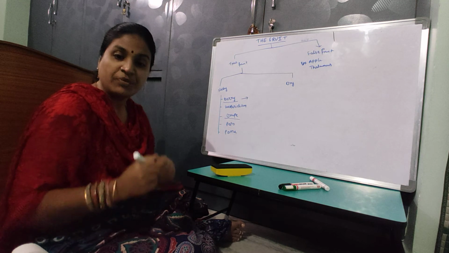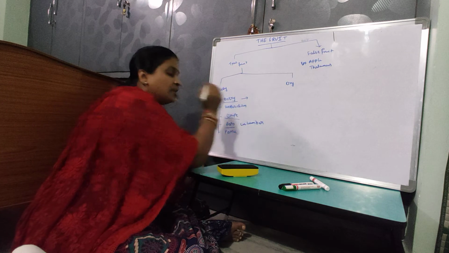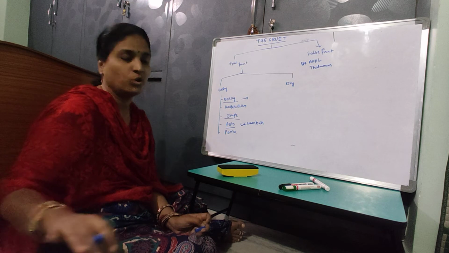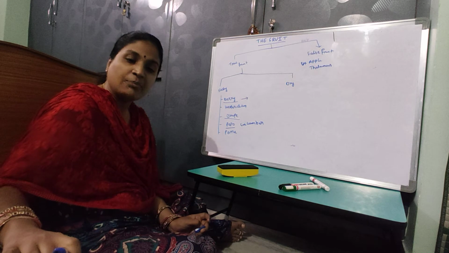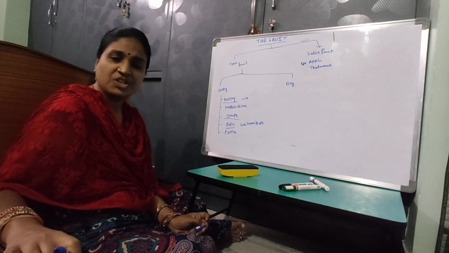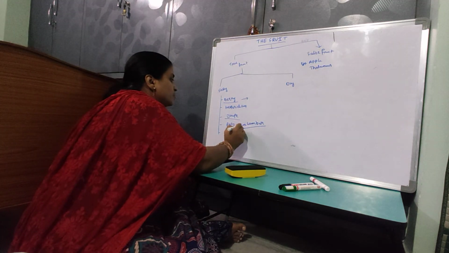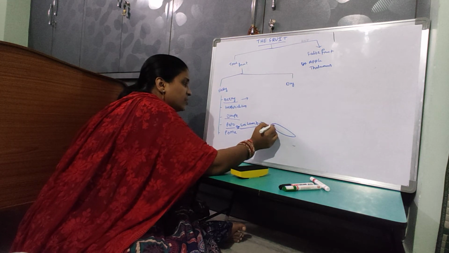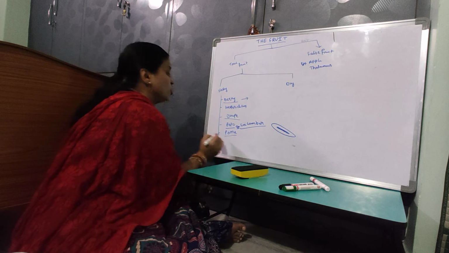Pepo is a fruit which we can see in the cucumber. So cucumber develops from a tricarpellary unilocular inferior ovary. Here the epicarp is somewhat ring-shaped, the mesocarp is fleshy, and the endocarp is smooth. Cucumber, kheera. Okay, the epicarp is ring-shaped, the mesocarp is somewhat pulpy, and the endocarp is very smooth. That is about pepo.